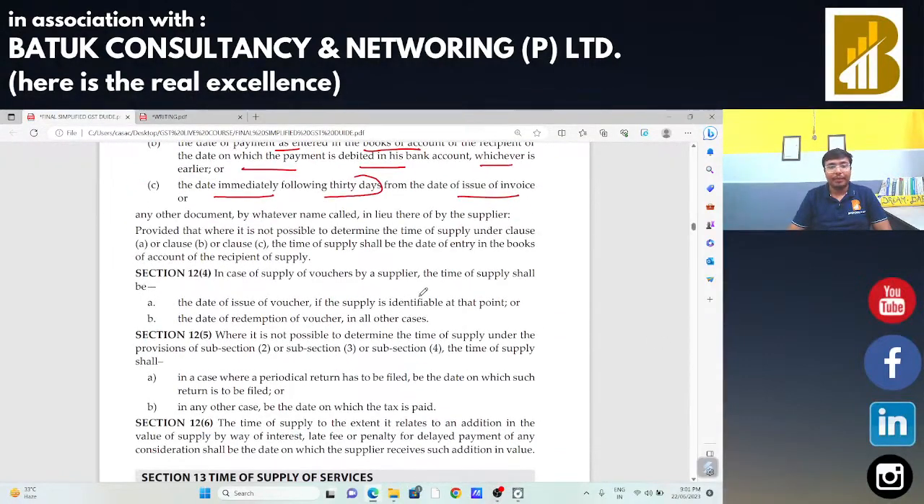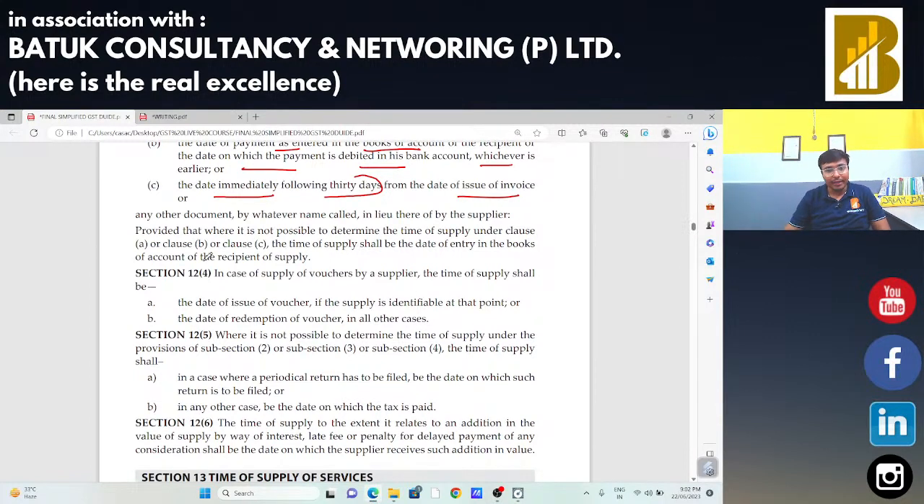Okay. So you also need to be a little active in discussing this. In case of supply of goods, time of supply will be the date of issue of invoice in case of forward charge. In case of reverse charge, when the goods are received by the recipient or payment is entered in the books of accounts or 30 days from the issue of invoice, whichever is earlier, will be the time of supply.